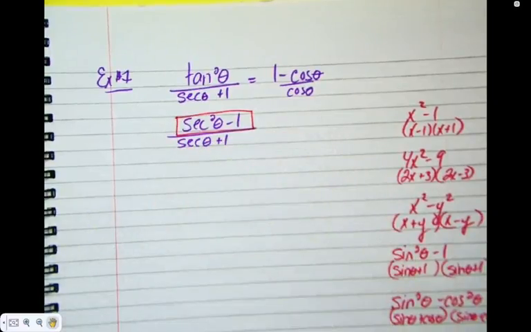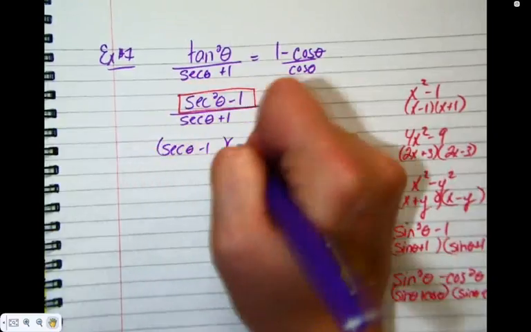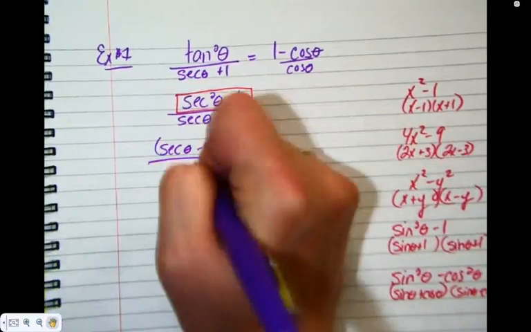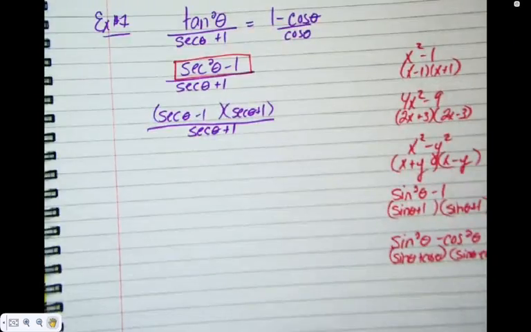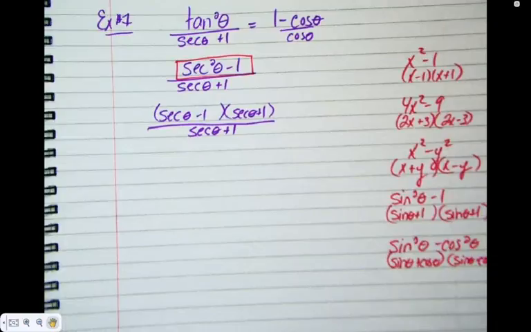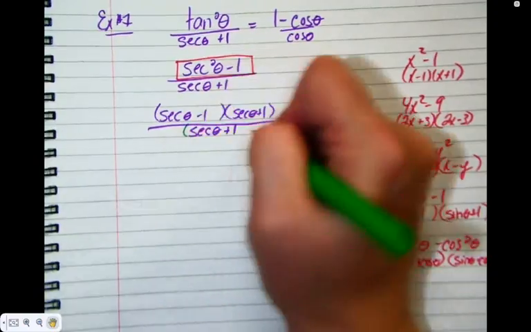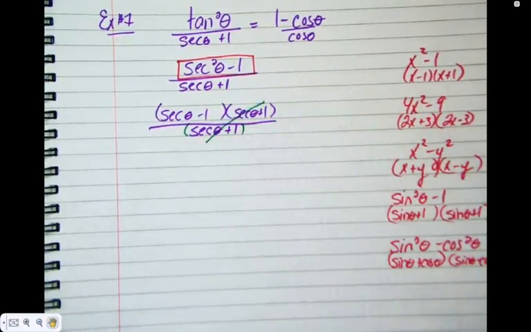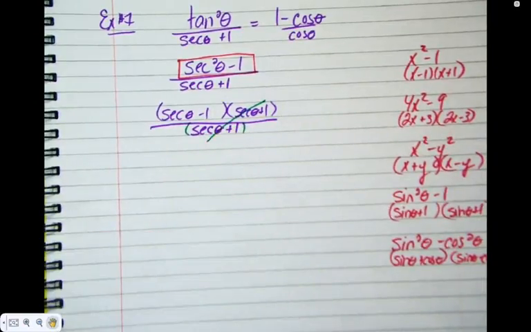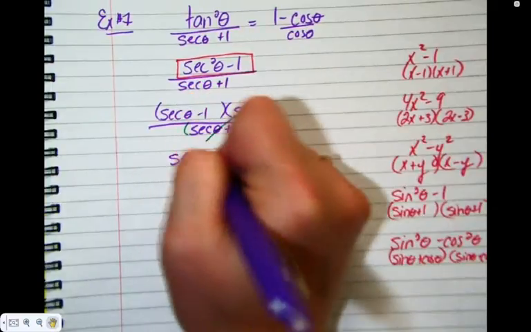Okay, so take a look at that. Can we factor it? Yes. So secant squared minus 1 is going to break down into secant minus 1, secant plus 1. And for visual people, I'm just going to bracket the bottom because sometimes your brain sees easier what's going to happen there. Why can I cancel here? Before I was like, no touchy. Because I'm multiplying. As long as we're multiplying, we're okay. So what's left? Secant theta minus 1.